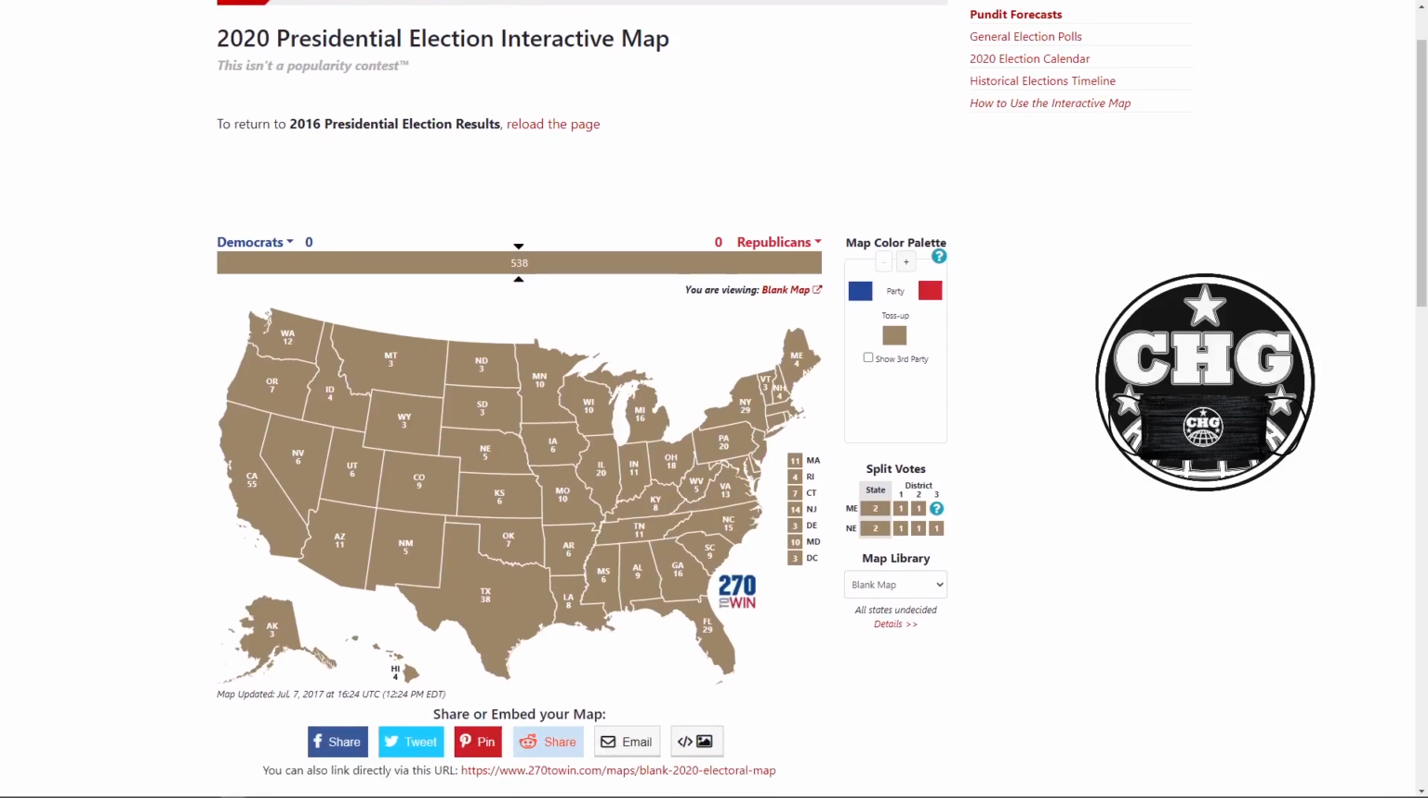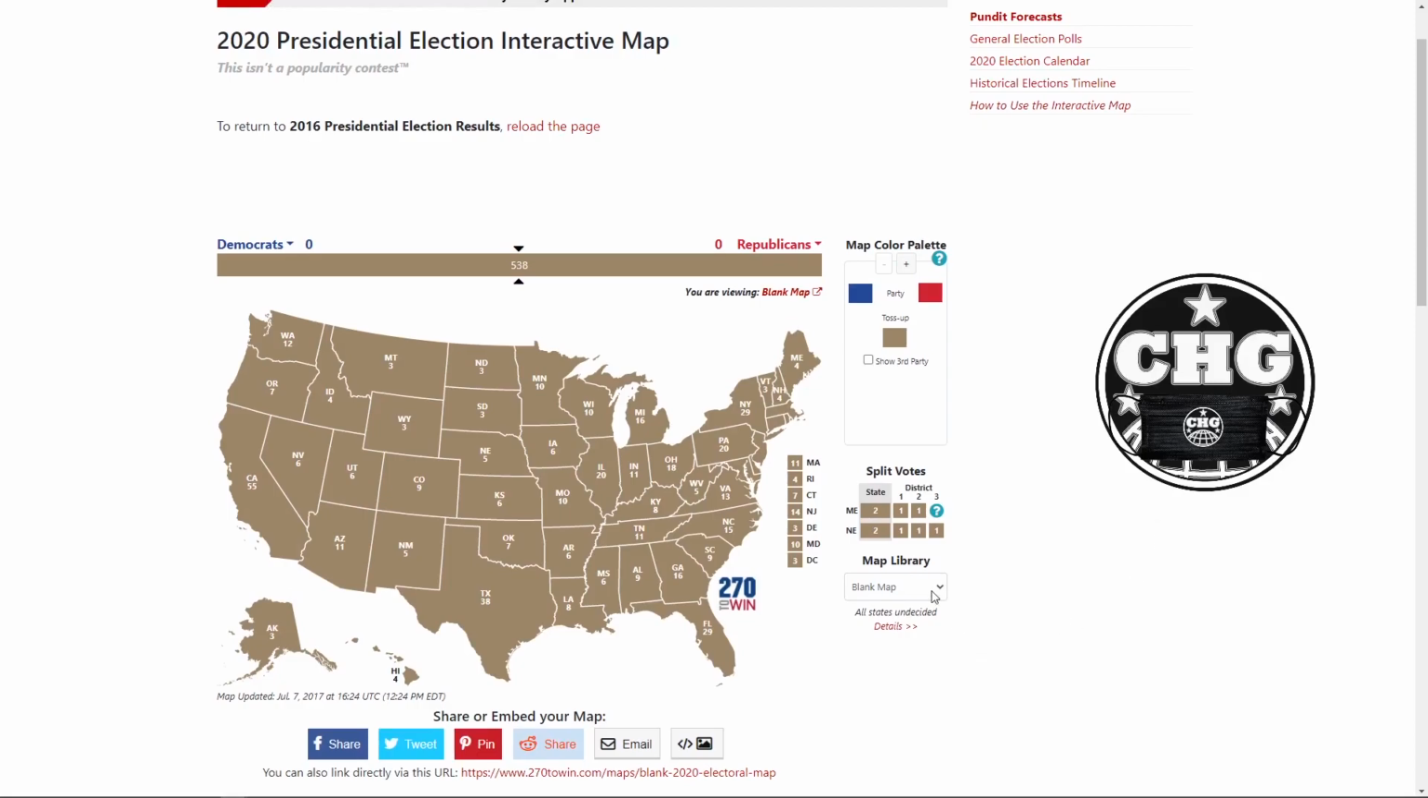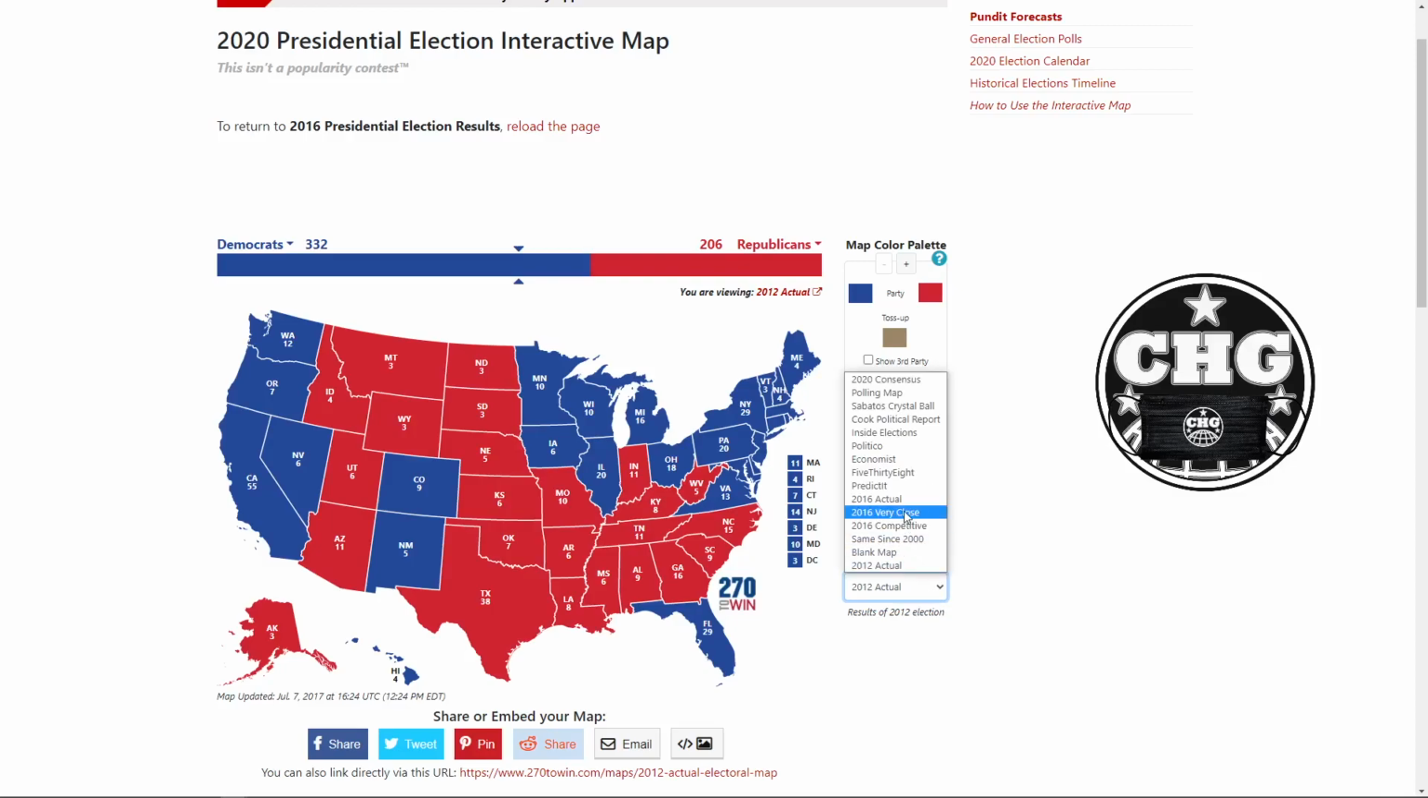Anyway, what I wanted to just do here is take a look at the 2020 map. First, this is what the 2012 map was like, when it was President Obama versus Mitt Romney, when Obama was winning his second term. Then we've got the 2016 race, which was Clinton versus Trump, which Trump won and he became president.